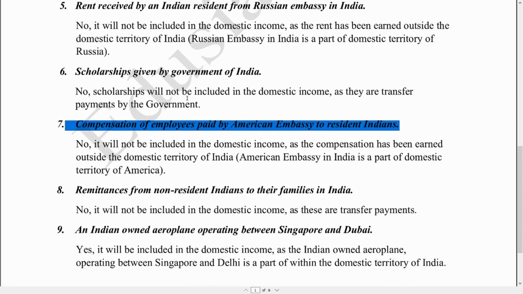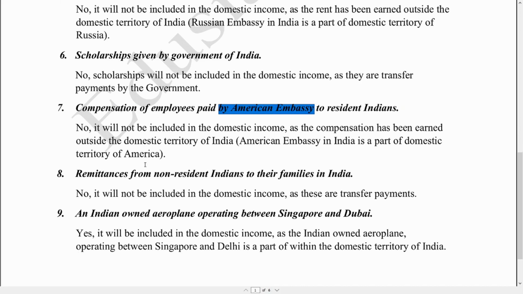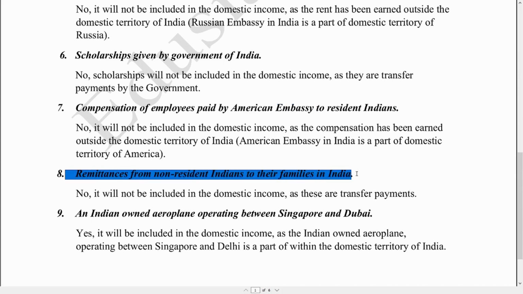Why? Because the American Embassy in India is a part of the domestic territory of America. It is not a part of the domestic territory of India, and accordingly the compensation of employees paid to the resident Indians by the American Embassy will not be included in the domestic income of India. The next one, remittances from non-resident Indians to their families in India.